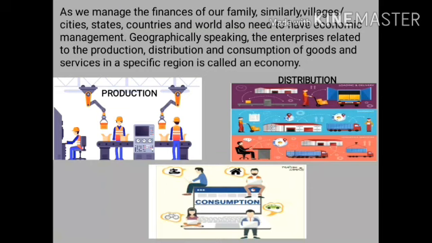Geographically speaking, the enterprises related to the production, distribution and consumption of goods and services in a specific region are called an economy. Here, enterprises means the companies or businesses related to production, where the manufacturing of the products is done. After the manufacturing, the distribution is done. That is, the manufactured products are further distributed to the consumers for the consumption of goods and services in a specific region or area. This is called an economy.